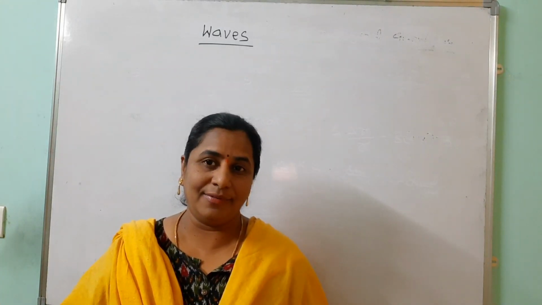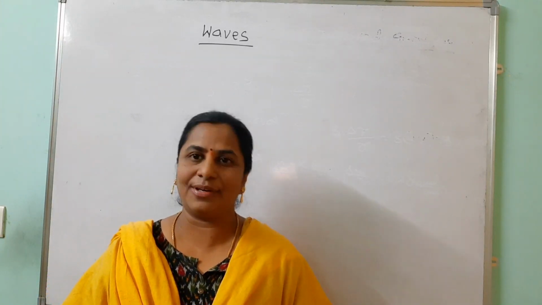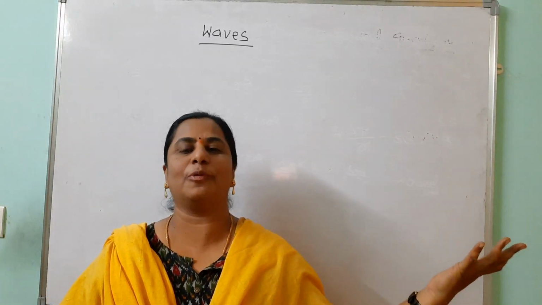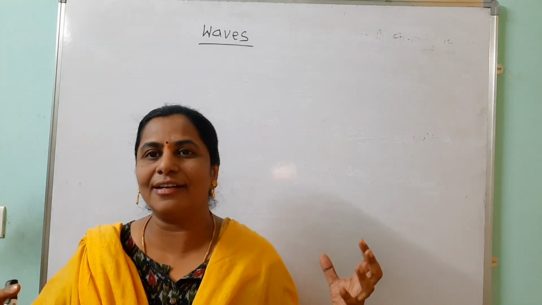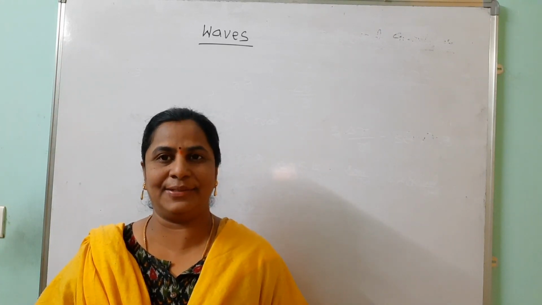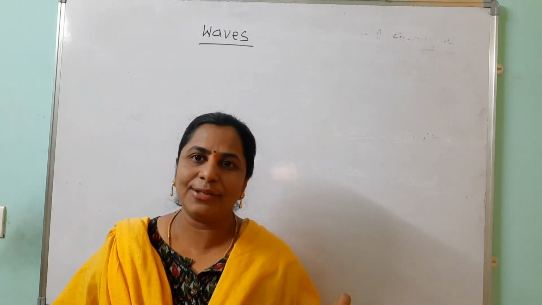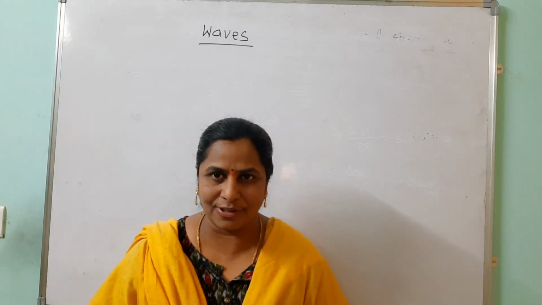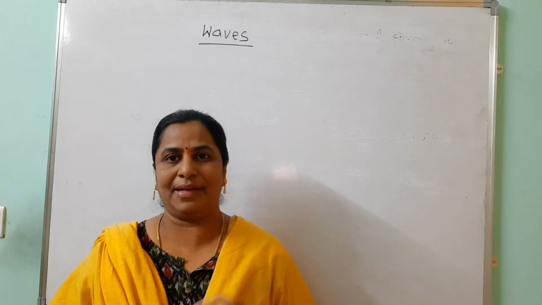Mechanical waves. When you know mechanical waves, you can guess the non-mechanical waves. What are they? The waves which do not require any medium to propagate from one place to another. A good example, which we feel daily and without which we can't survive on the earth, is light energy. Light comes from the sun to the earth. There is no atmosphere in between, yet light propagates from the sun to the earth. This type of waves are called non-mechanical waves. So waves are classified into mechanical and non-mechanical waves.